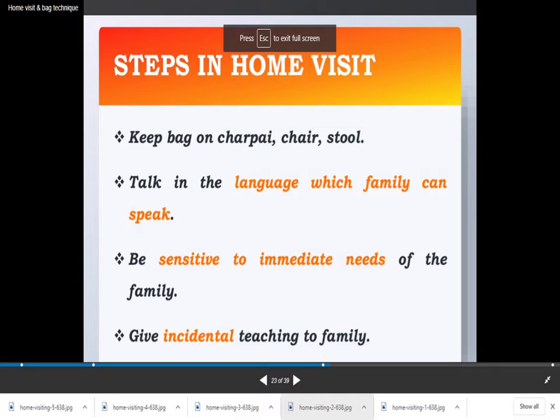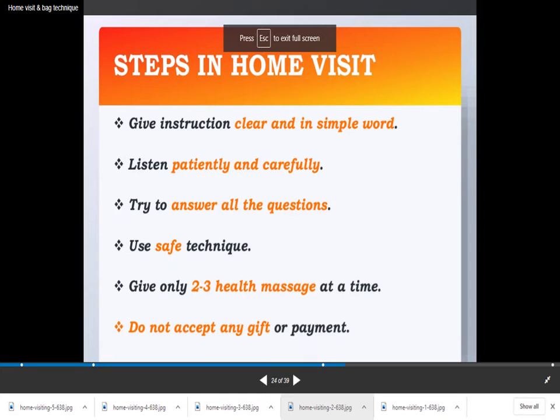Give incidental teaching to the family. For example, you see they are not washing their hands after going to the toilet, and also they are not washing hands before eating their food. They are not washing the vegetables and the things properly. You observe all that and give thorough instruction to each one of them.